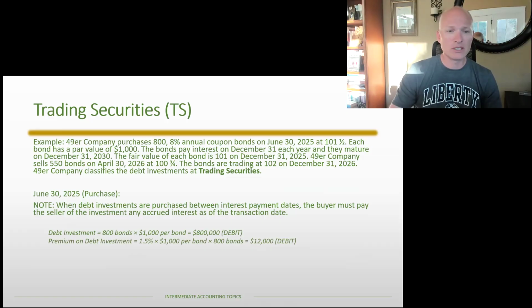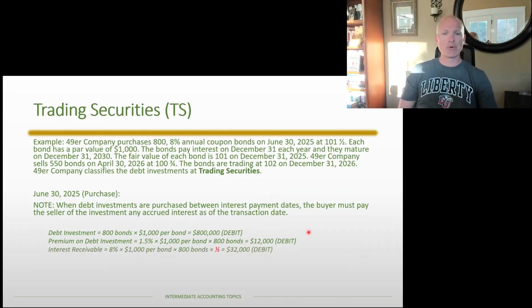The premium is again that difference in the purchase price and the par value. So we bought it at 101.5, which means we have a 1.5% premium applied to the par value per bond, and again applied to 800 bonds. Means that premium is going to have an initial balance of a $12,000 debit balance or $15 per bond.